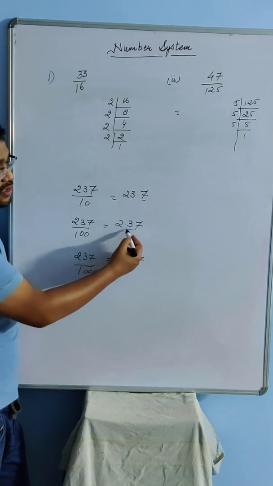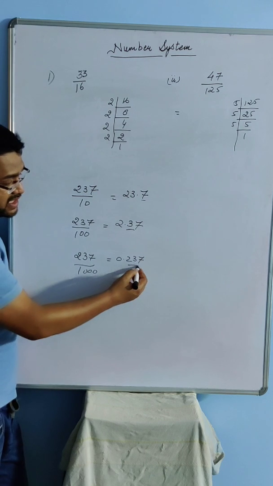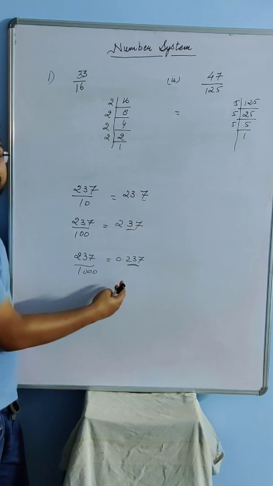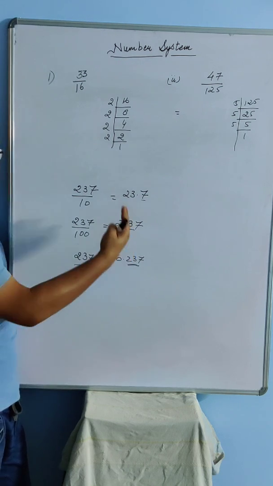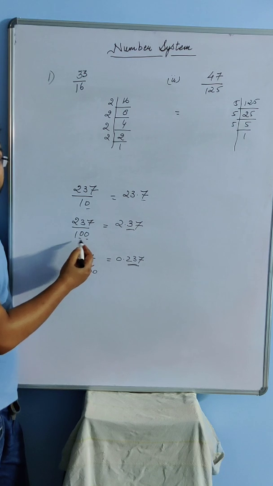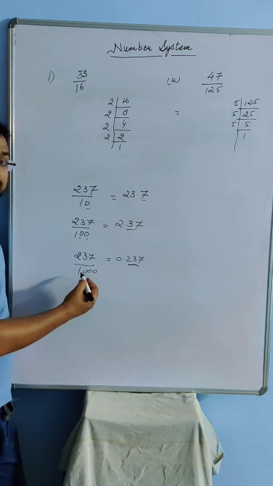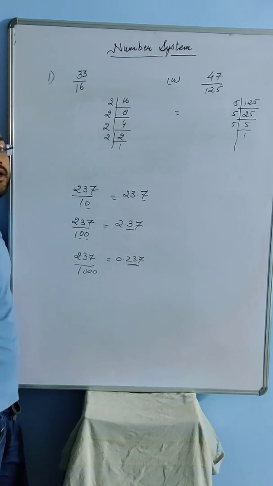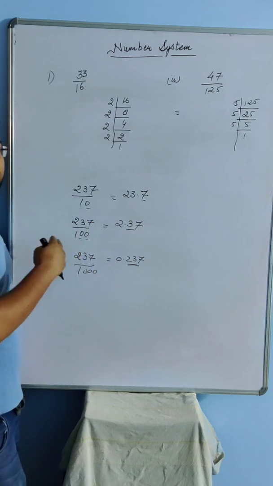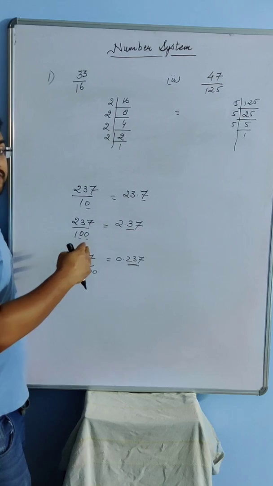With 100, the decimal ends after 2 digits. Here the decimal ends after 3 digits. In the case of 4 zeros, the decimal will end after 4 digits. So it completely depends on the number of tens you have. Here 1 ten, here you have 2 tens, 10 into 10, here you have 3 tens, 10 into 10 into 10. So the number of tens in the denominator will decide how many decimal places this expansion is going to end with.